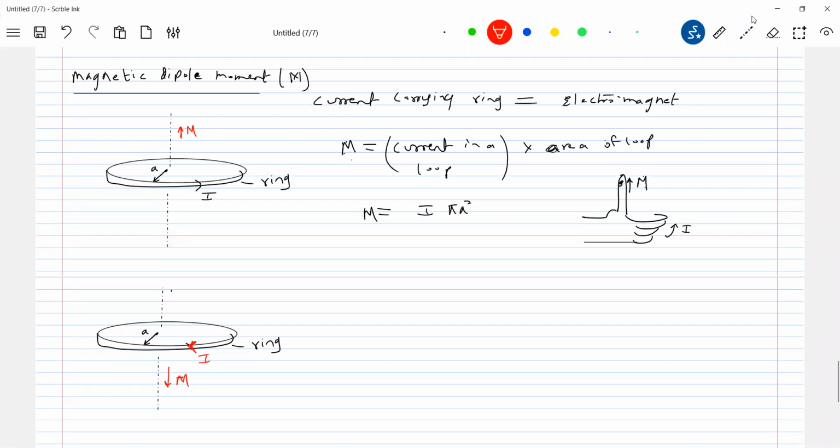Curl fingers in the direction of current. Open up the thumb. The thumb will give the direction of M bar. Now, what is south pole, north pole? The magnetic dipole moment is like what you have for an electric dipole. In an electric dipole, we had minus, plus.